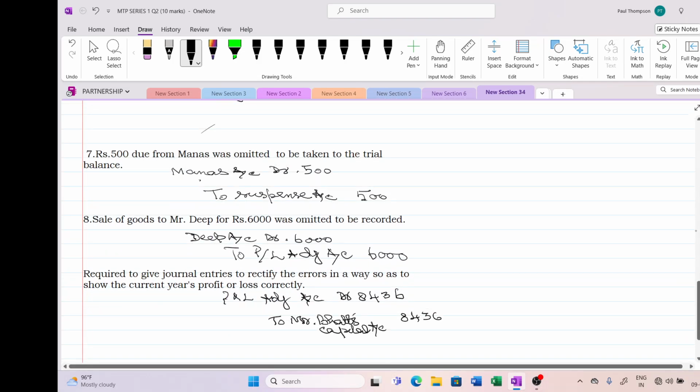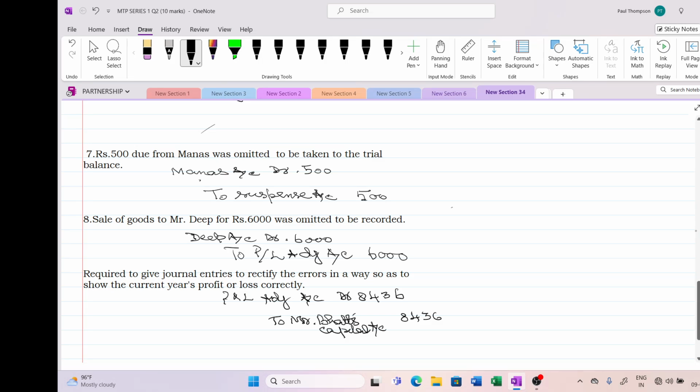Now moving on to the seventh item. Here, an amount of 500 is due from Manas. Due means he has to make payment to us, so he is a debtor and the Manas account has to be debited. But this debit is omitted. Only this item is omitted, so in my trial balance the debit is not appearing for 500 rupees, but there is a corresponding credit.